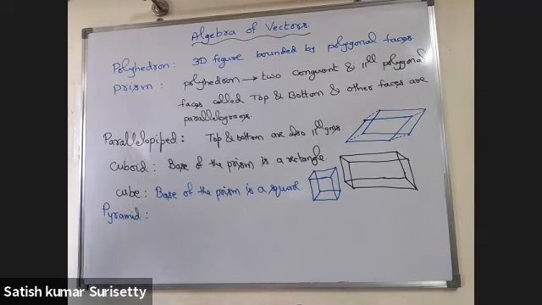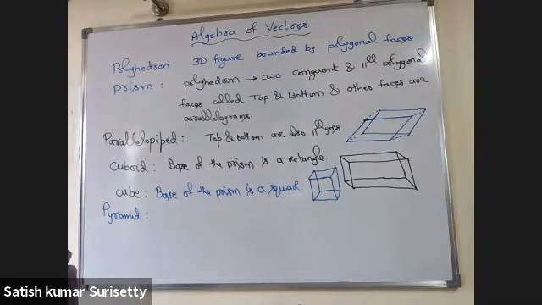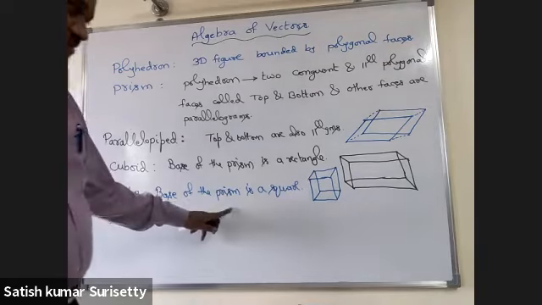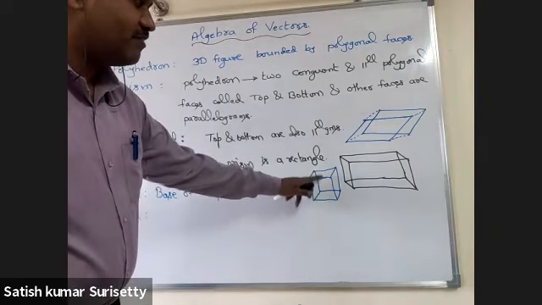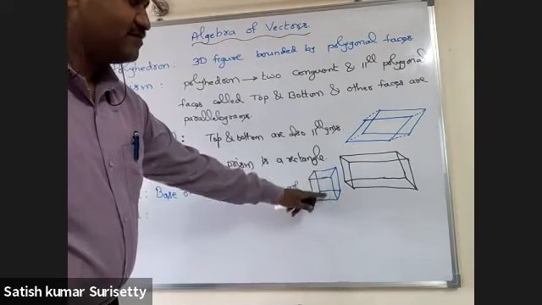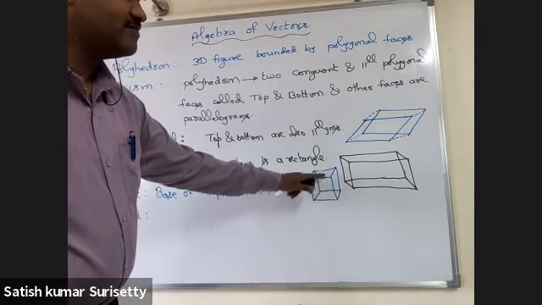Sir, for a cube, we have to say about the parallel sides also, right? We are only saying about the base. Always we are discussing with the right prism. Right means top and bottom are exactly one above the other.